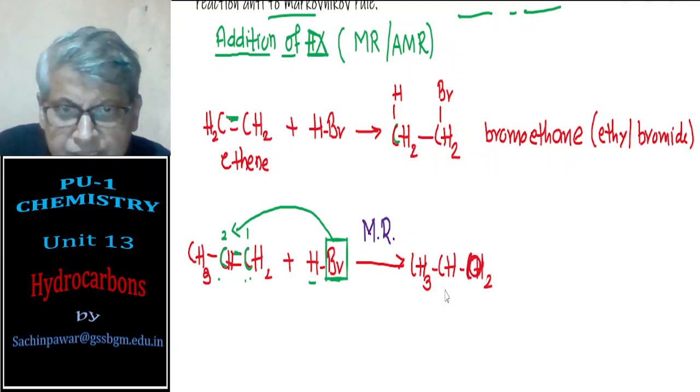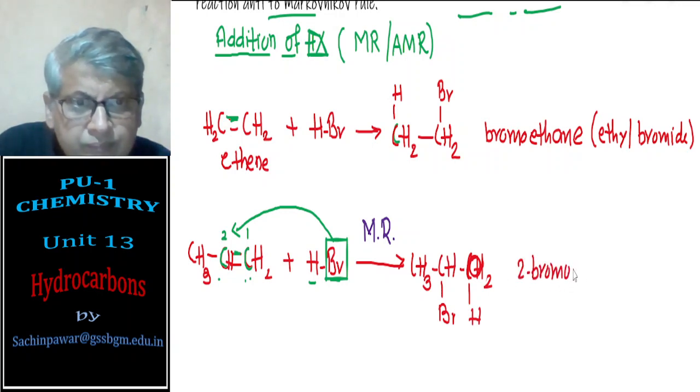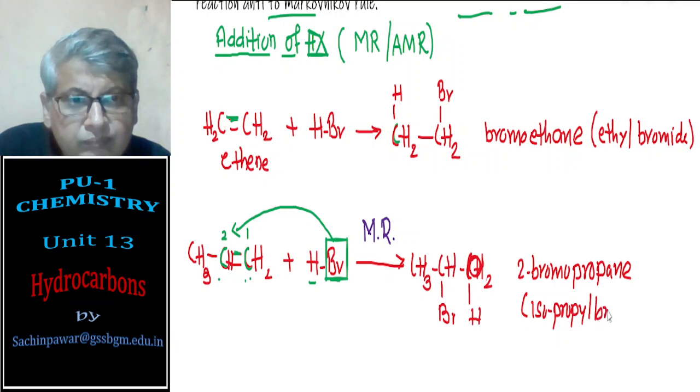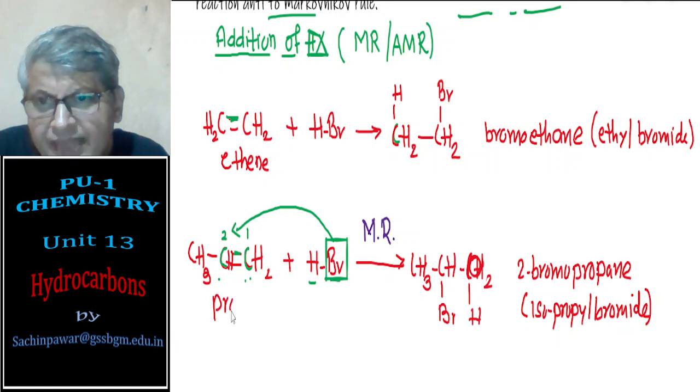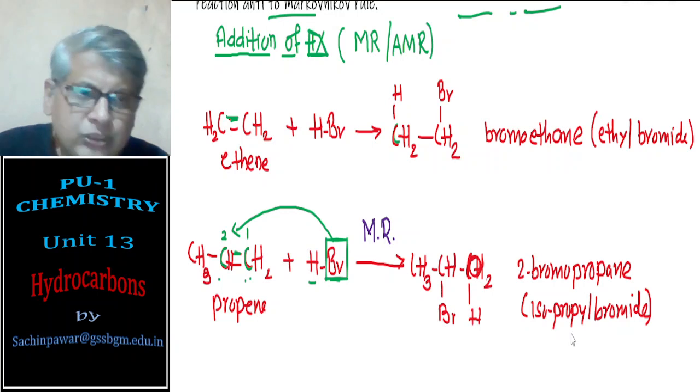So Br is going to carbon number 2 and H will go to carbon number 1, and therefore I will get here 2-bromopropane, the common name is isopropyl bromide. So propene, when it reacts with hydrogen bromide, gives you 2-bromopropane, isopropyl bromide.